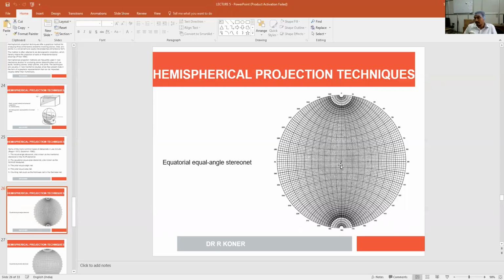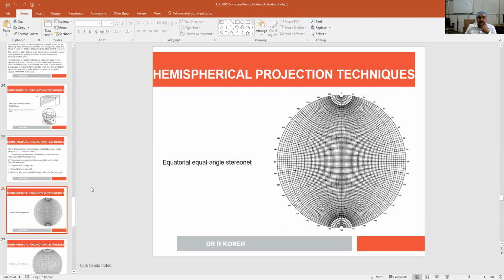This is called stereonet. And there are also a number of circles inside, coming towards the center. There are small circles as well as big circles. The small circle represents 2 degrees and the big circle represents 10 degrees. So up to this 90, up to this 90 again, so total 180 degrees.